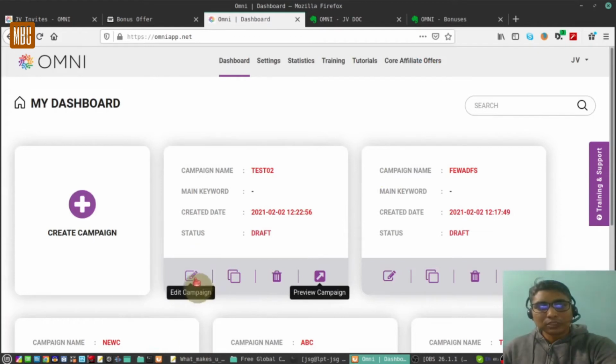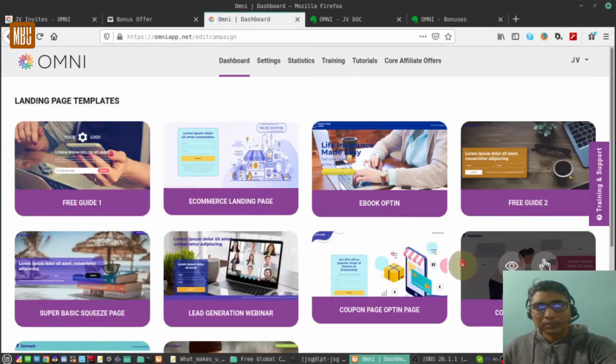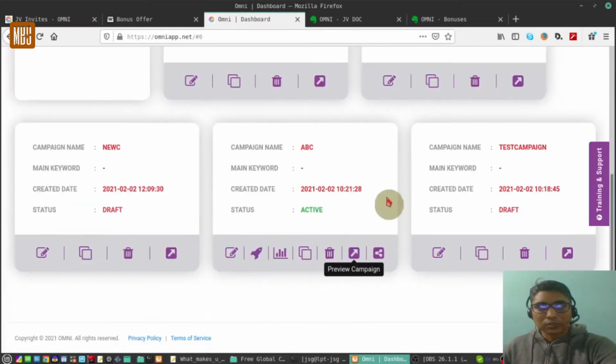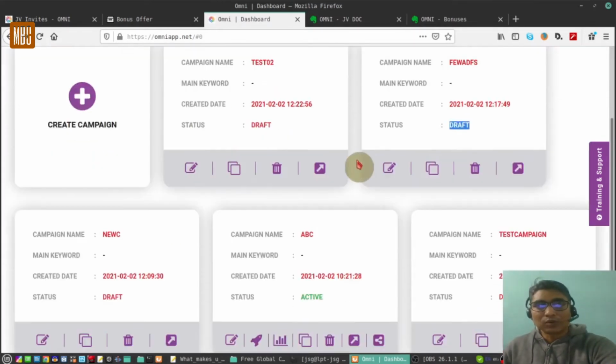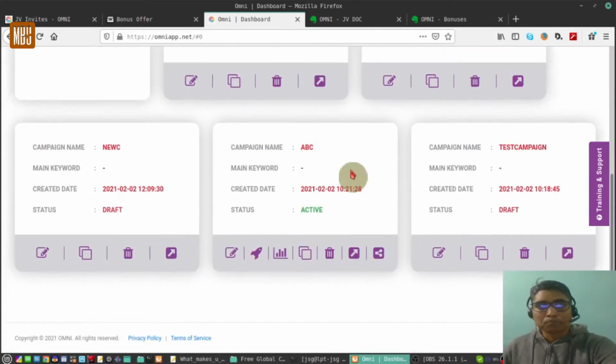The next step is to create the thank you page. You must remember that you need to publish this page in order to make it live. Now in the demo version, I don't think the publish option has been activated. So you can see over here that for security purposes, they have saved all the campaigns as draft status. They have not allowed it to be published. Only one active campaign.